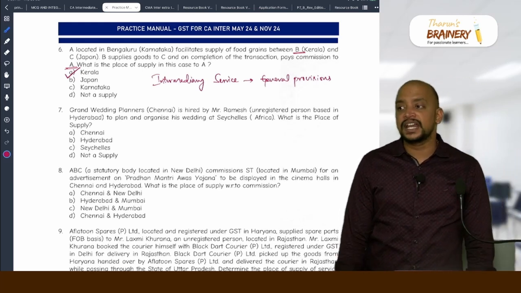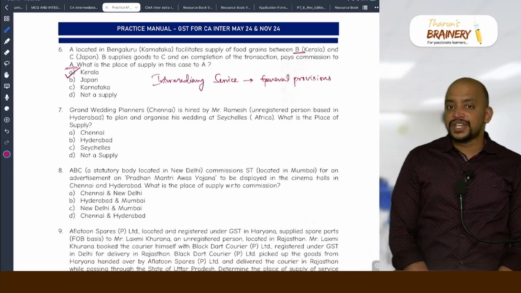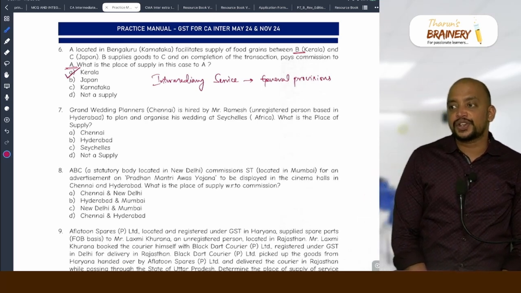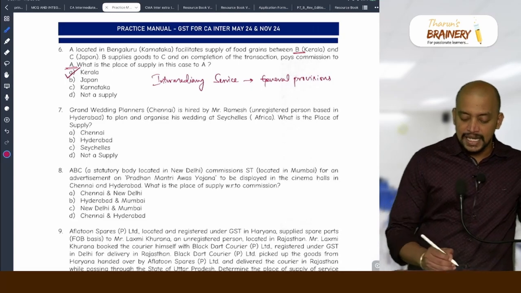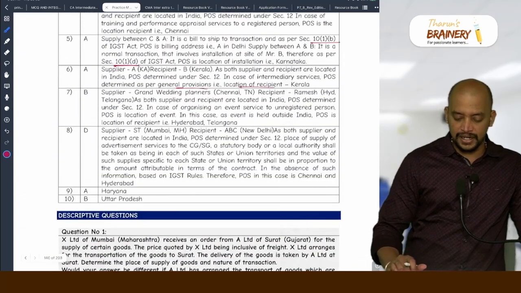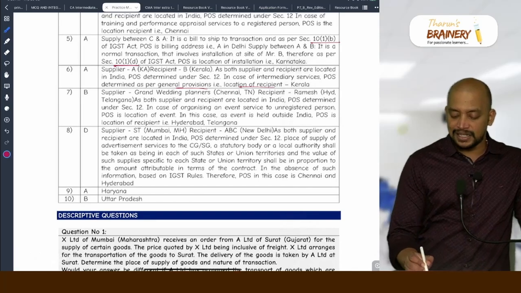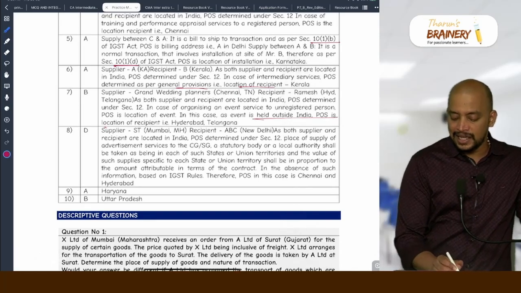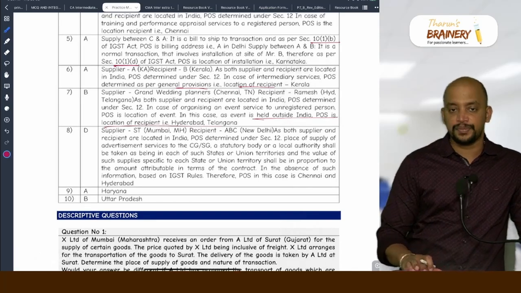Sir, it is organizing an event. B2B or B2C? B2C. We need to take location of event, but the event is outside India. So what should be taken? Location of recipient. So our answer is B. So 7, it is B. Hyderabad, Telangana. As the event is outside India, place of supply is location of recipient.